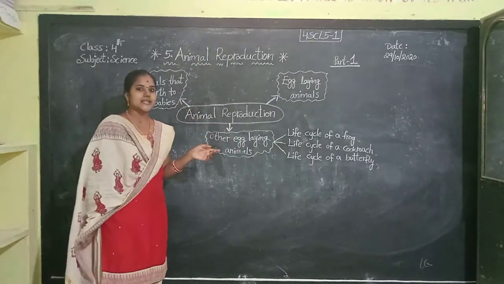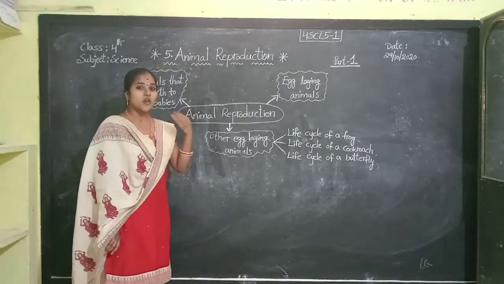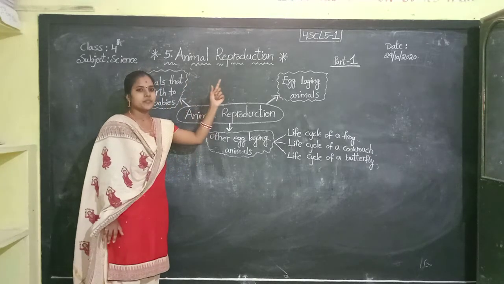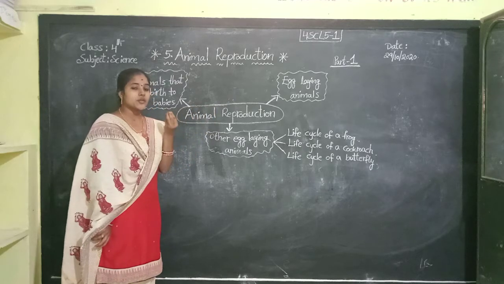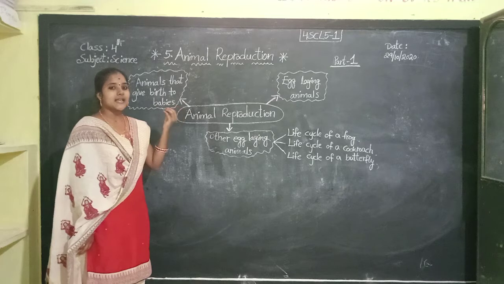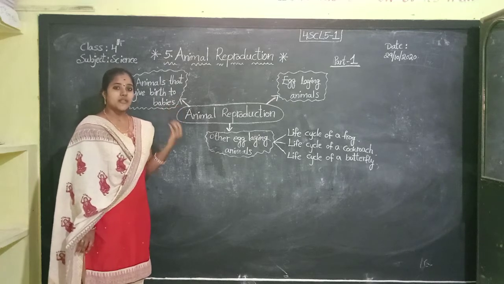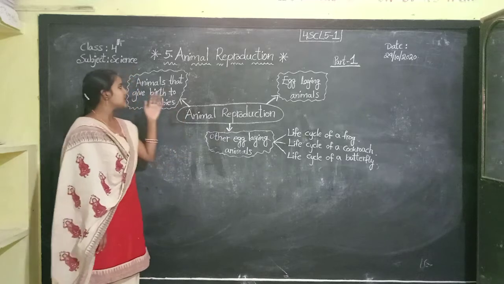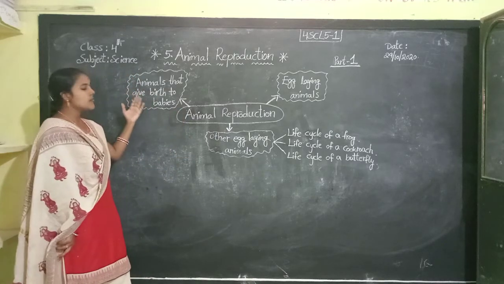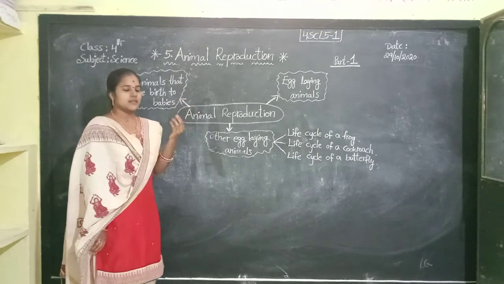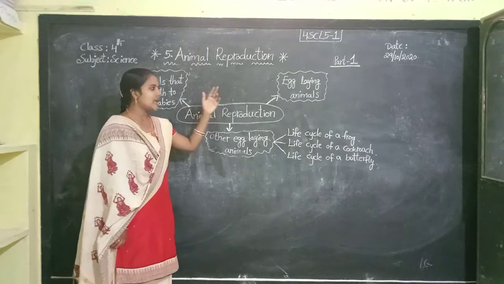Okay children, the lesson is completed. Once I revise what we learnt in this lesson. First of all, we learnt about reproduction. Animals and plants producing their young ones is called reproduction. Reproduction takes place in different ways. Some animals reproduce by giving birth to their babies, and some reproduce by laying eggs.